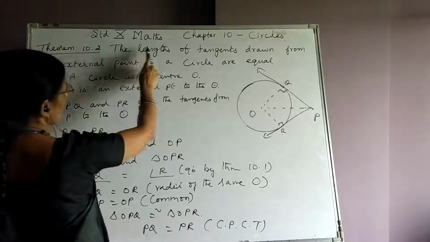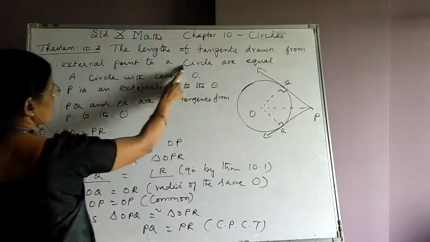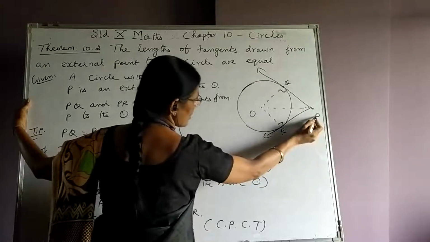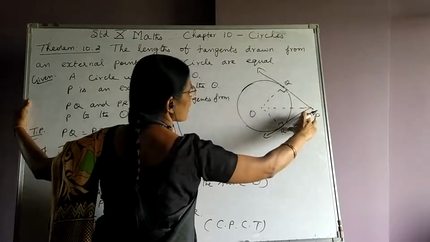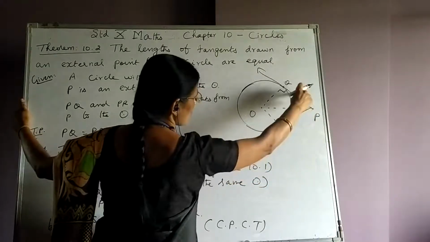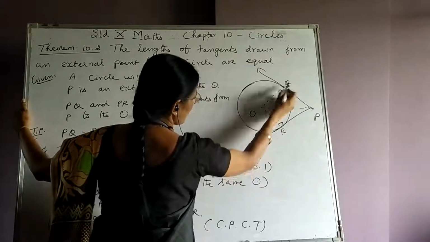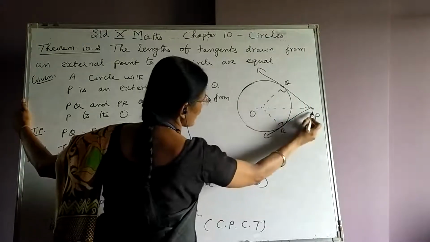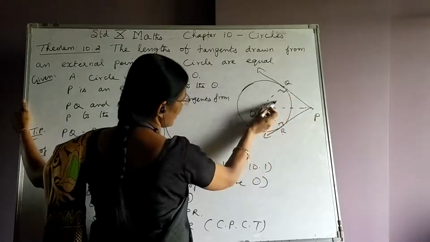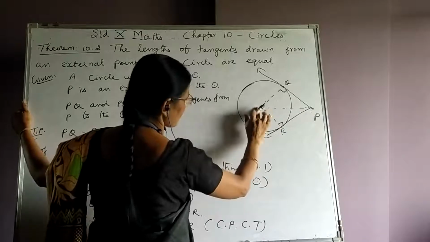The theorem is: the lengths of the tangents drawn from an external point to a circle are equal. So we are given a circle. P is an external point. PQ and PR are the tangents drawn from the external point P. We are asked to prove PQ is equal to PR. So we join O with Q, O with R and O with P. We are getting two triangles. So by proving these two triangles congruent, we are going to bring the result.